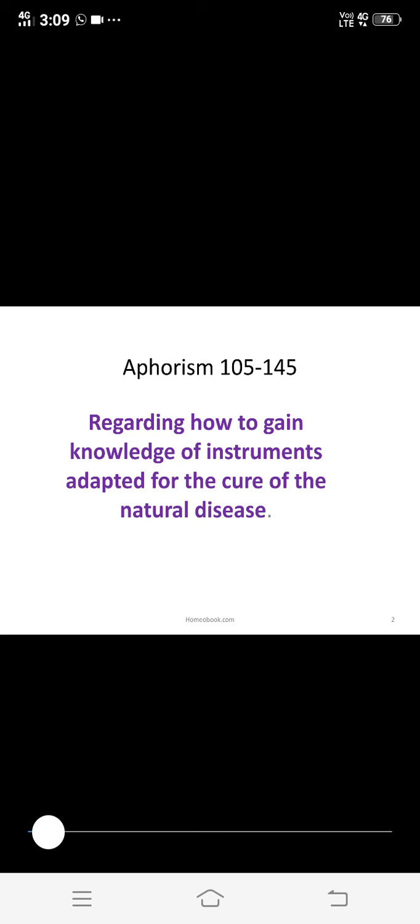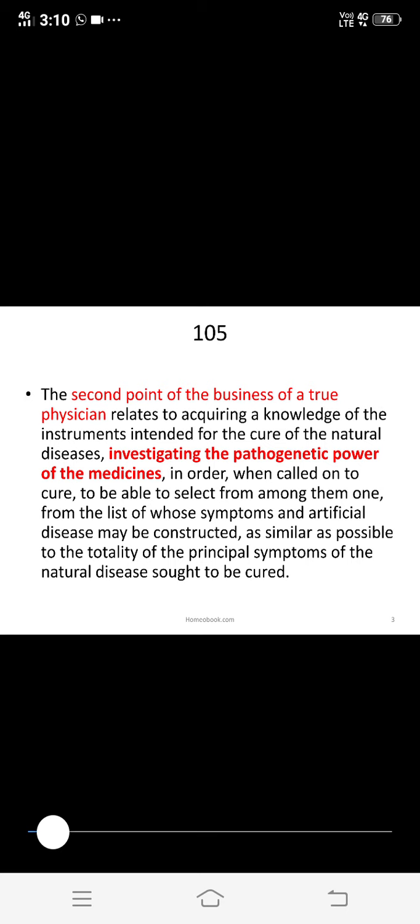In this they use the word instrument for the medicine. You have to remember that here the instrument is the word used for the medicines. Regarding how to gain the knowledge of instrument, we have to know about those medicines that are adapted for the cure of natural diseases, the medicine we are going to give to treat the natural diseases. So these are the aphorisms 105 to 145 regarding the knowledge of instrument that is required to cure the natural diseases. Now, started with the aphorisms, that is 105.